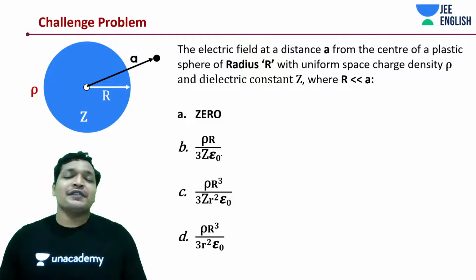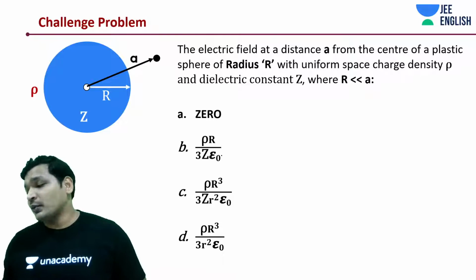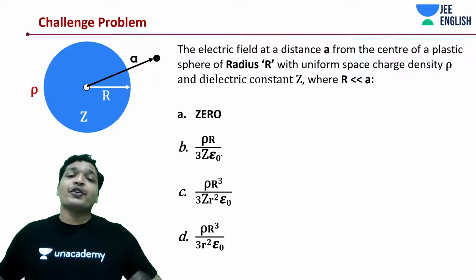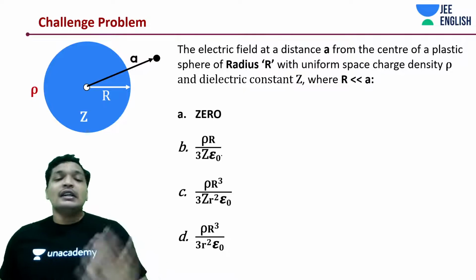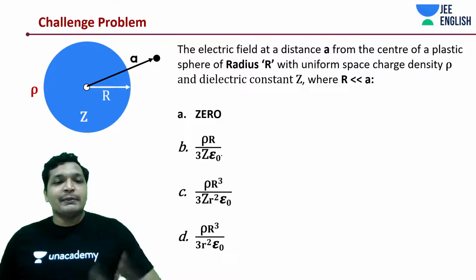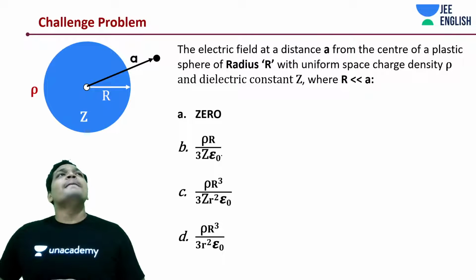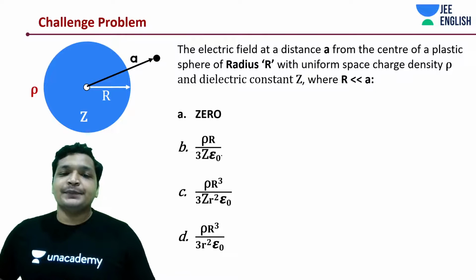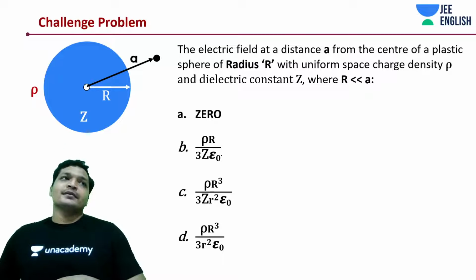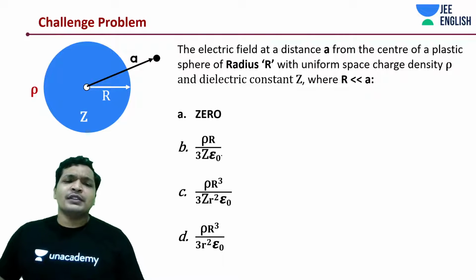Just write it out yourself. It's a very simple one. It's again like a 2 minutes problem. That is how much time it would take. That is the beauty of Gauss law. If you are doing it using Coulomb's postulates, this is the same thing. But about inside the plastic sphere, maybe still it works. Yeah, of course that too works. So yeah, substitute for Q equal to rho into 4 pi r square.